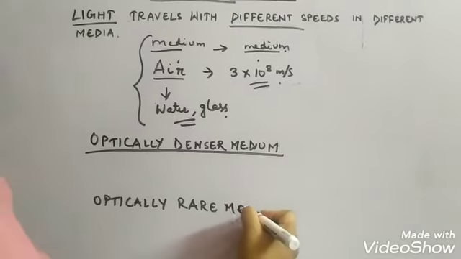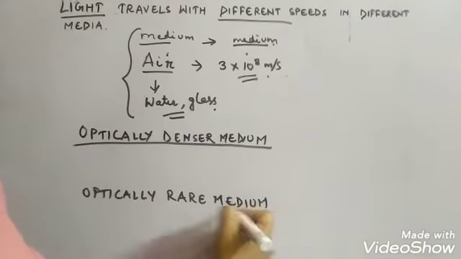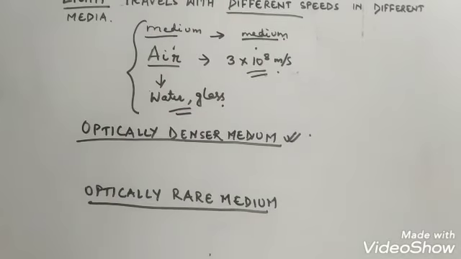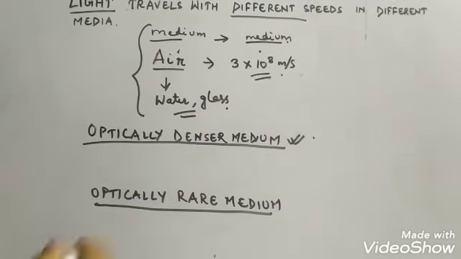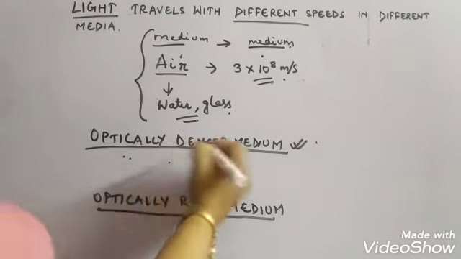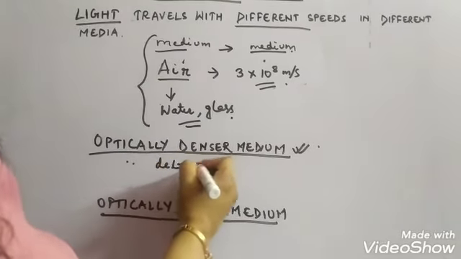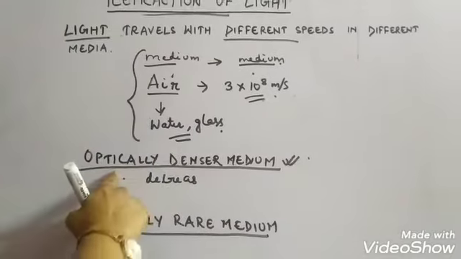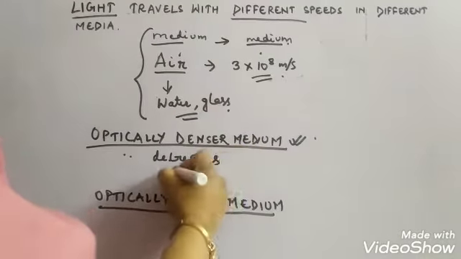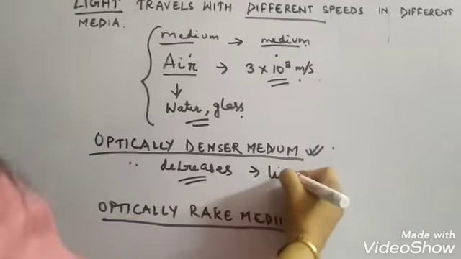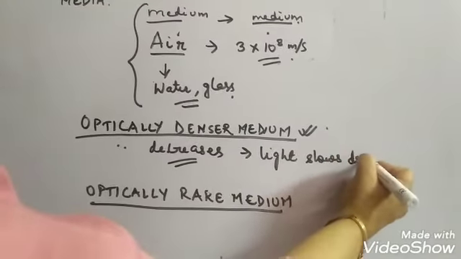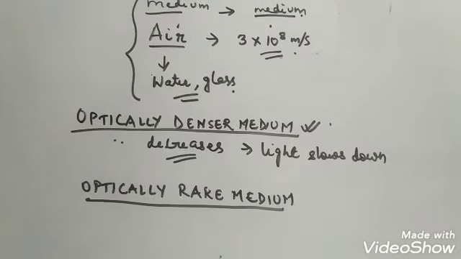Now, what is the difference between these two mediums, children? A medium is said to be optically denser if the speed of light decreases. So, in an optically denser medium, speed of light decreases, or we can say light slows down.